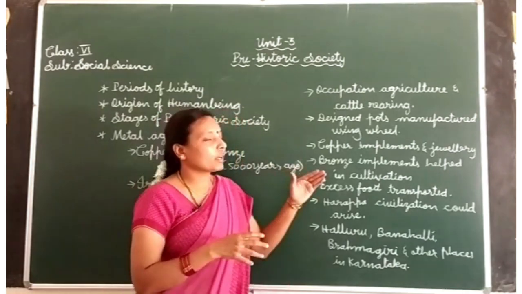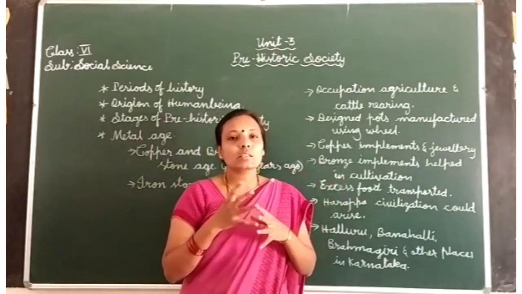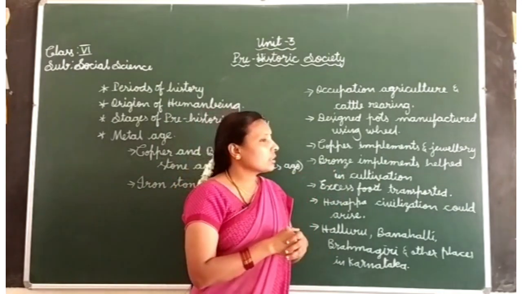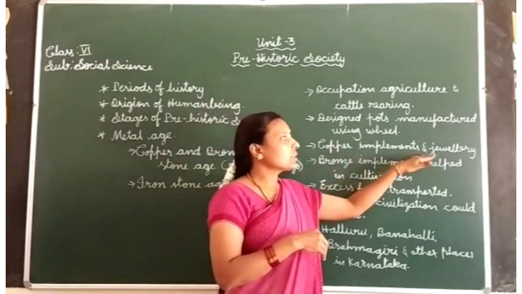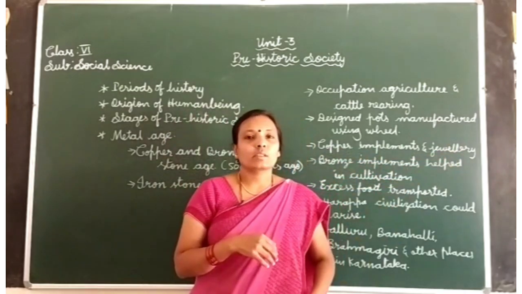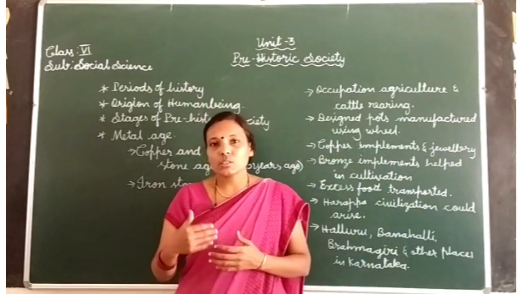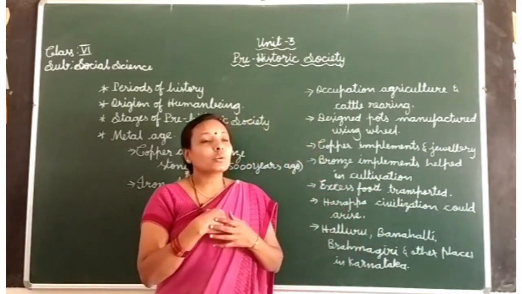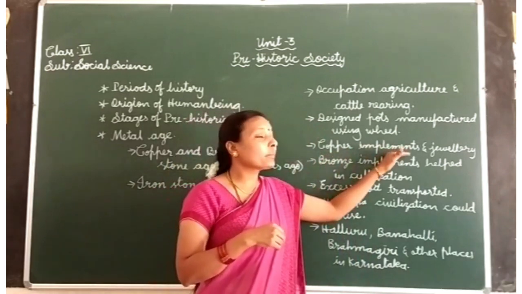Here also he continued that, but he improved a little in making of pots. Next here, copper implements and jewelries are used. In this age, copper and bronze stone age, human being started to use copper implements